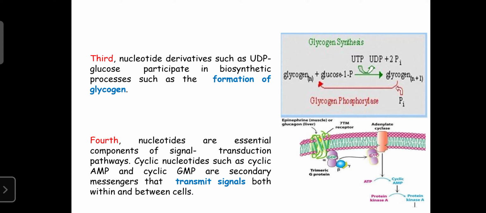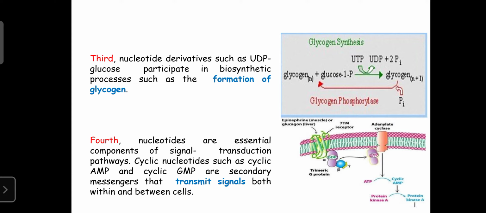In the case of starvation or emergency, that glycogen is converted into glucose, and glucose is involved in the continuous supply of energy or ATP. So one of the nucleotide derivatives, UDP glucose, is involved in the biosynthesis of glycogen. So nucleotides are also involved in storing the energy or storing the precursors.